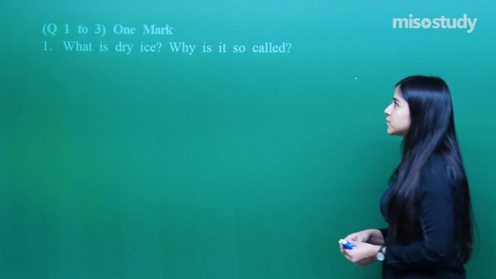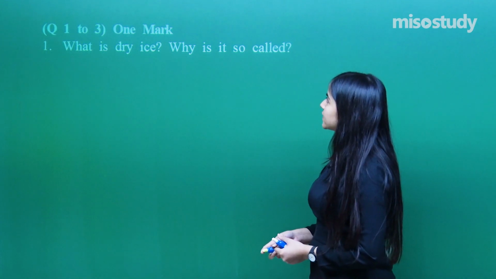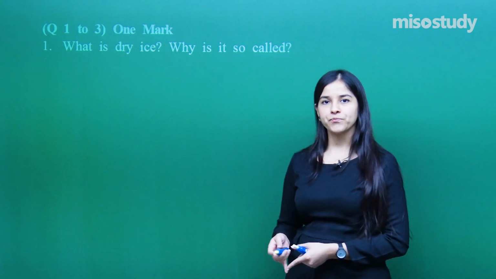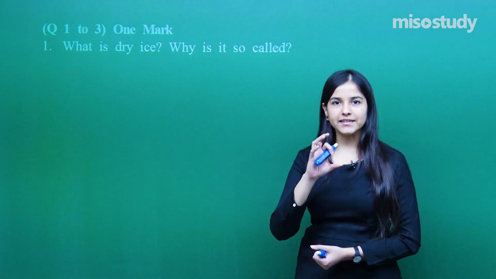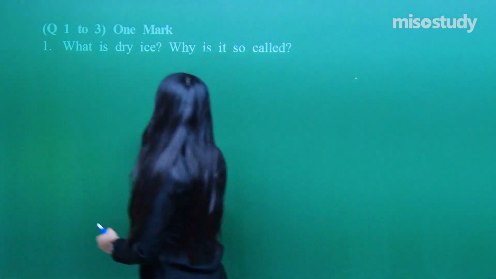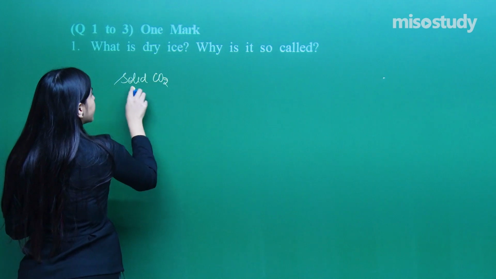Questions 1 to 3 are of 1 mark, right? What is dry ice and why is it called so? So what is dry ice? I had already told you about this, that it is the solid carbon dioxide basically, right? So it is solid CO2.